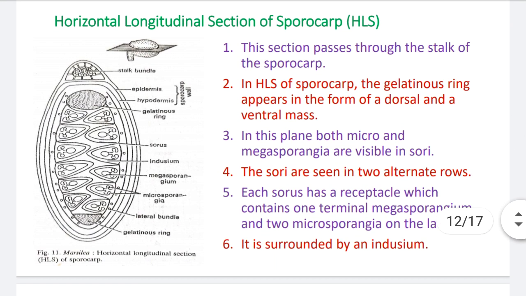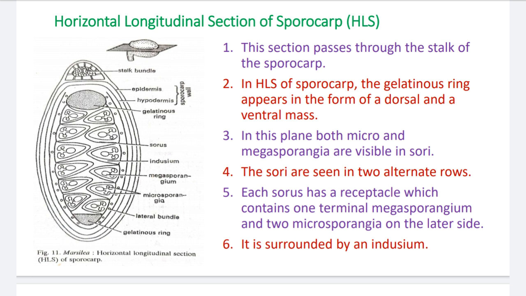Now, anatomy of the sporocarp. Different sections are discussed in different books, but here a very simple anatomy in the form of HLS, horizontal longitudinal section of the sporocarp, is given. So we discussed here just the HLS of the sporocarp.